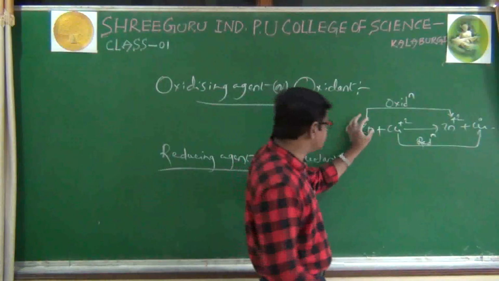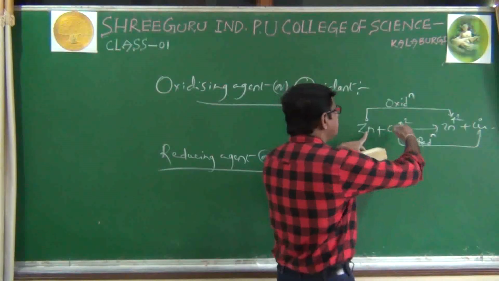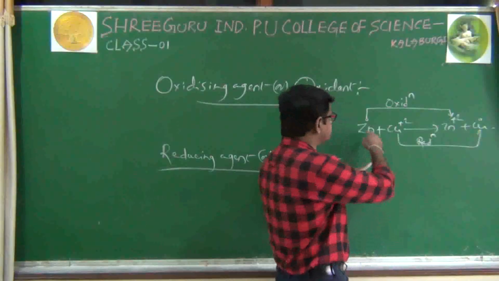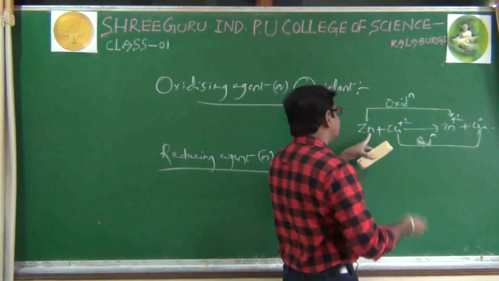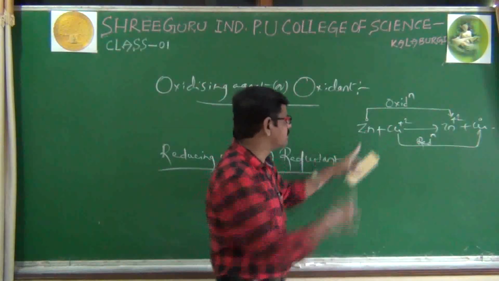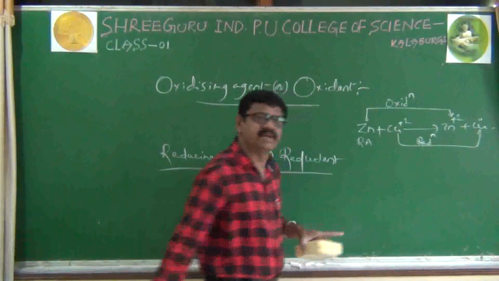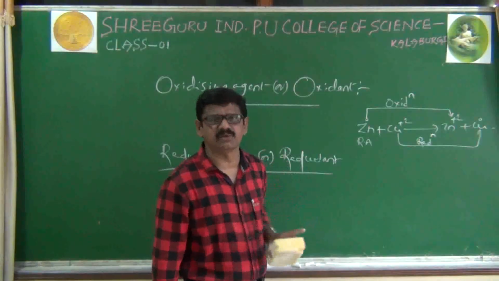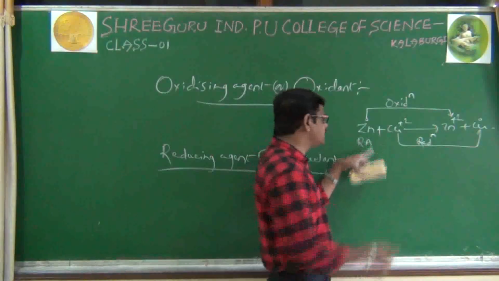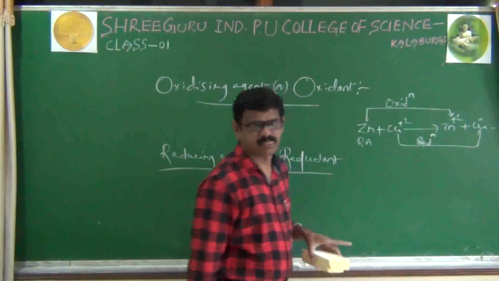See here, as far as zinc is concerned, zinc is reducing others, and zinc itself is undergoing oxidation. That's why it is a reducing agent, because a reducing agent always itself undergoes oxidation, or a reducing agent reduces others. Next, Cu plus 2.